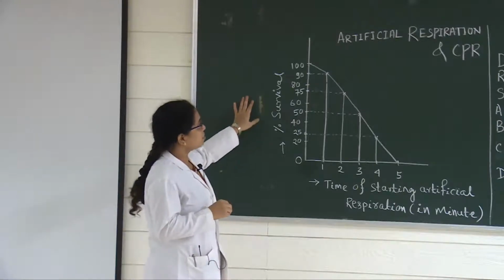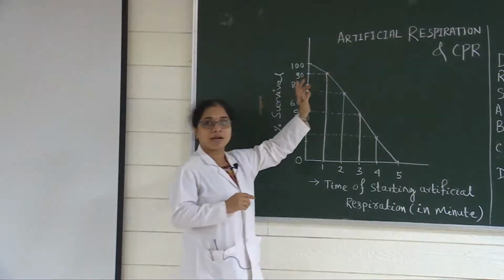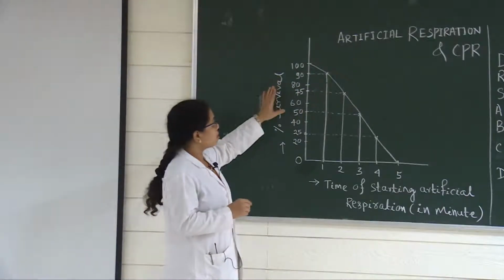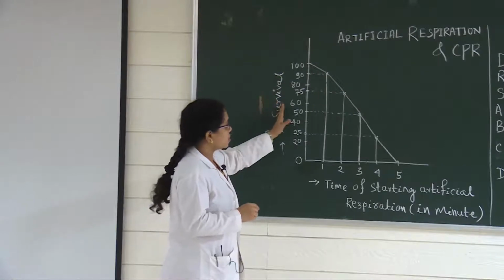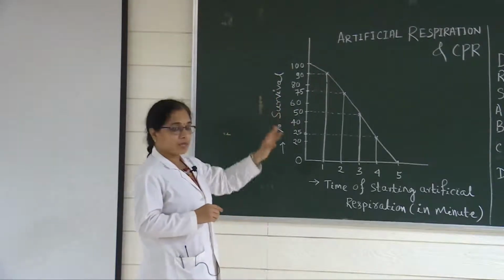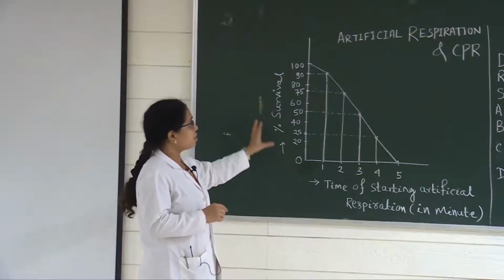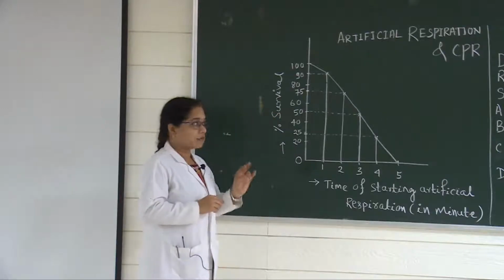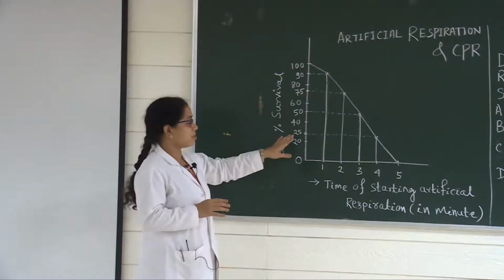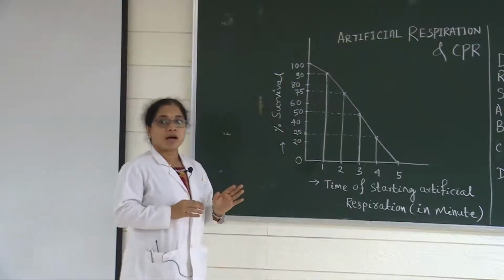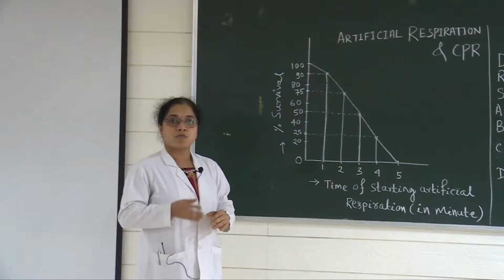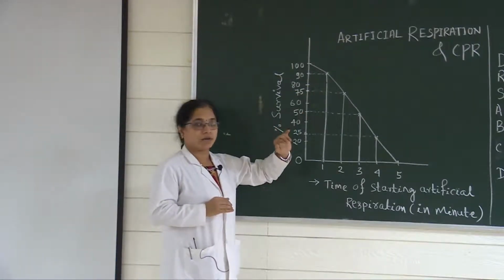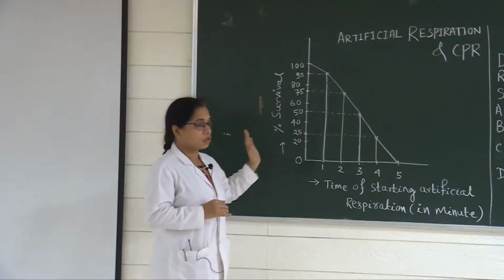Up to now we have discussed the basic things regarding artificial respiration: what artificial respiration is, in which condition you have to give it to the patient, what the different methods are, what first aid measures you have to take before giving any method, and how to give it, the procedures for the manual method as well as the instrumental method.